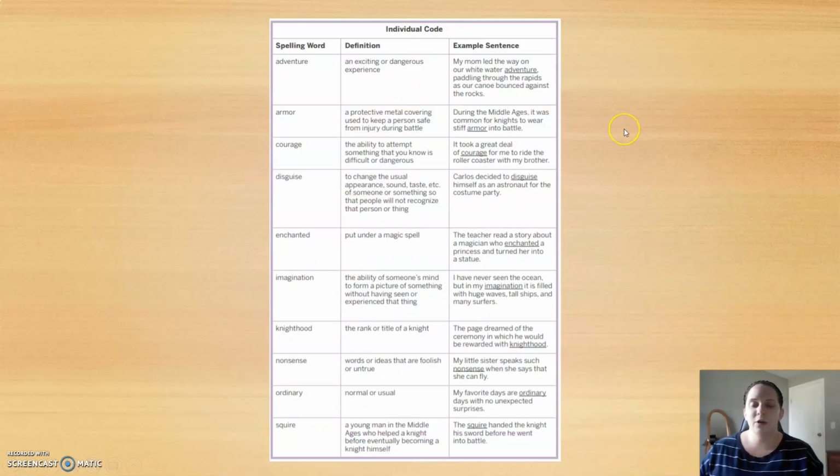These are the vocabulary spelling words that you'll have, so be sure to have these ones in mind. We have adventure, armor, courage, disguise, enchanted, imagination, knighthood, nonsense, ordinary, and squire.